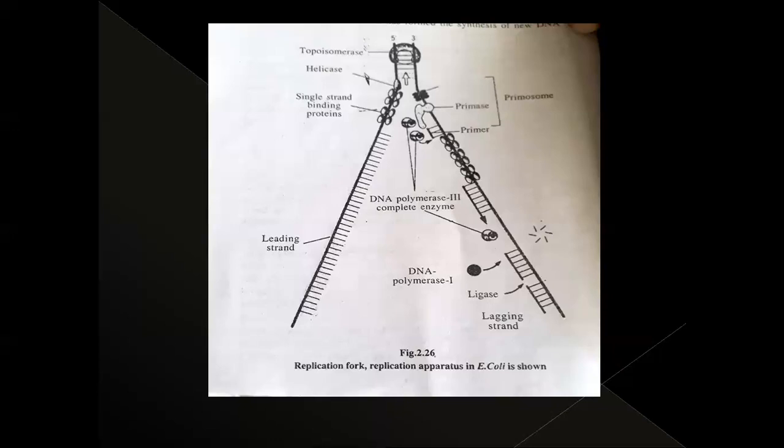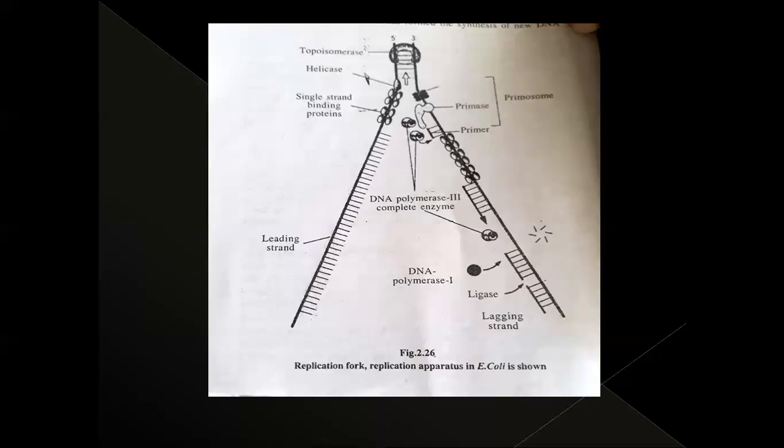When the two phosphate groups are separated, some energy is released, and that energy is utilized in the DNA replication. A large amount of energy is utilized in replication.